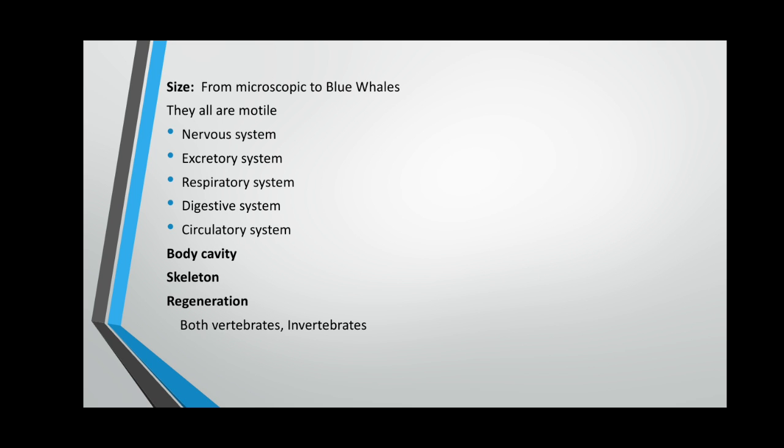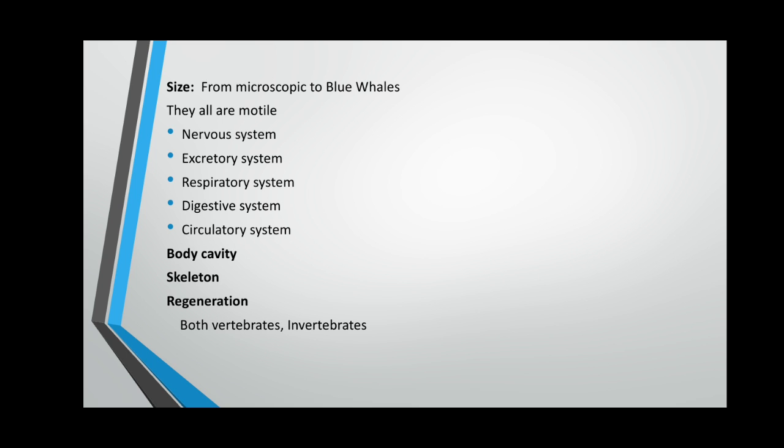Then the organisms have a body cavity, which we will discuss in the next slides. They have a specialized skeleton which provides support and strength to these organisms. They also have the ability of regeneration.